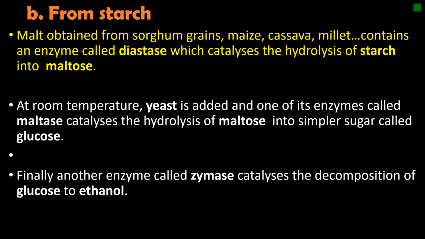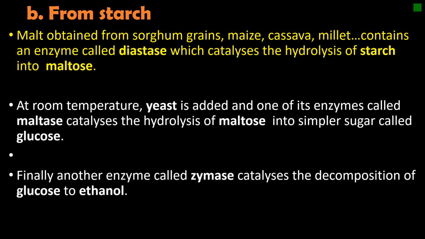And what is malt? Malt is a germinated grain which is then dried in the process called malting. For example, if you have ever read the advertisement panel for Skol, you have seen that it says 100% malt, which means that the main raw material they use to make Skol beer is malt.